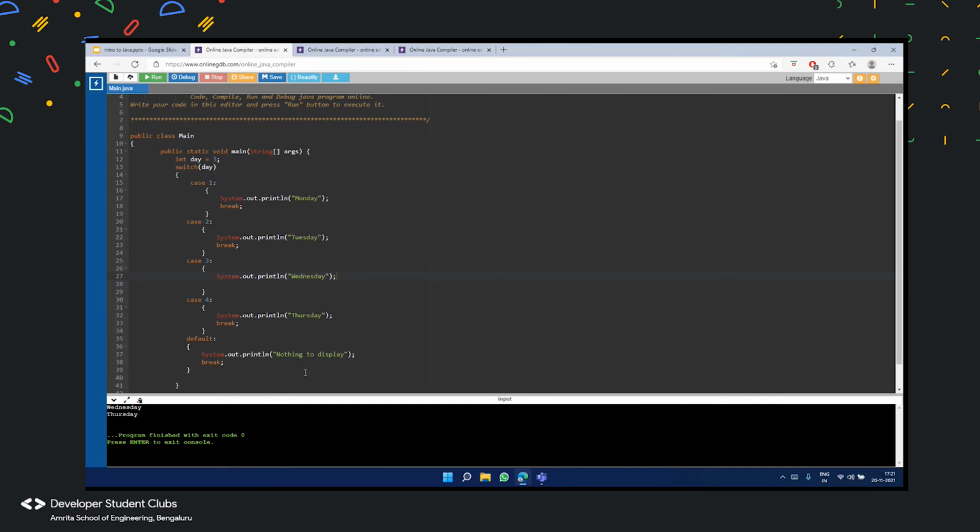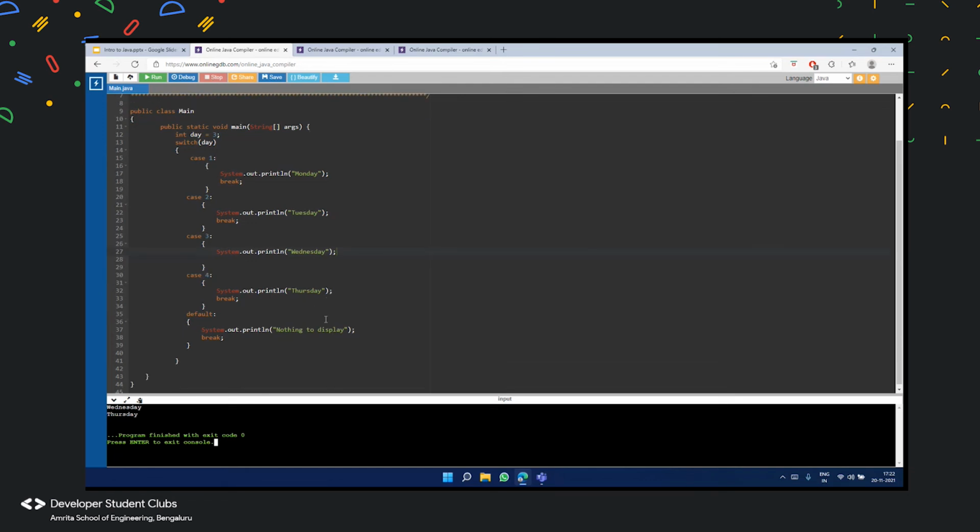We have an interesting result in our console, and it's printing Wednesday and Thursday, when basically it has to only print Wednesday when case is equal to 3, right? And if you see, why is it printing that? It's because since there was no break statement involved, it has just surpassed case 3 and also gone to case 4. So I hope you have understood all about switch statements.